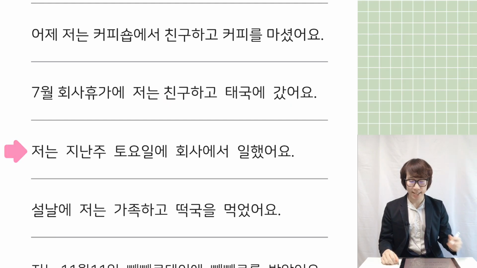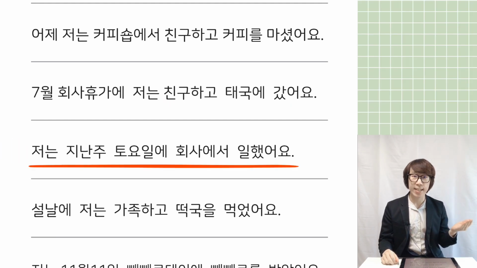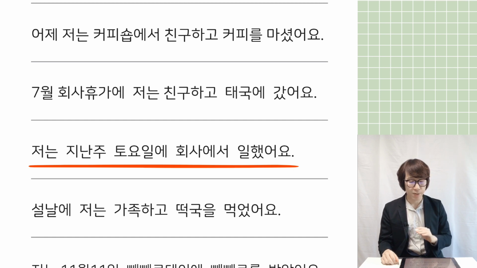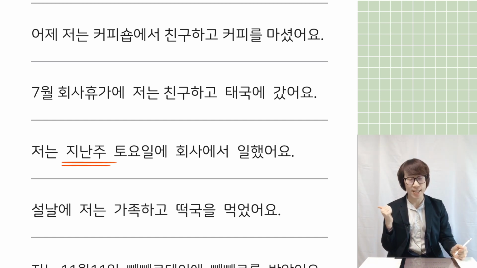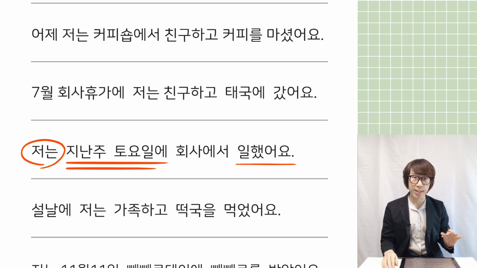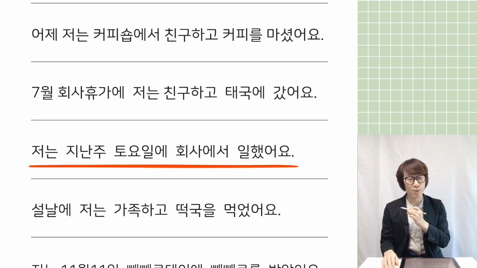And next sentence. 저는 지난주 토요일에 회사에서 일했어요. 지난주 is last week. 토요일 is Saturday. So, last week Saturday I worked at company, like this. 저는 지난주, last week, 토요일에, on Saturday, 회사에서, at company, 일했어요, I worked.